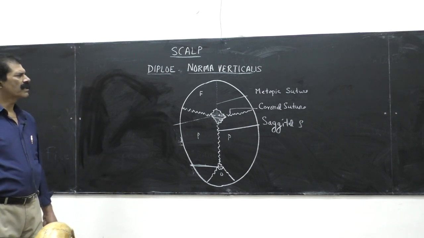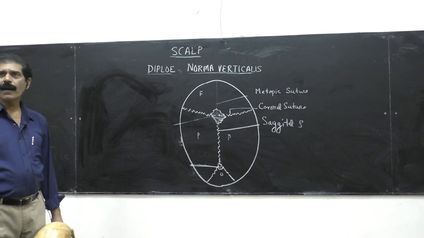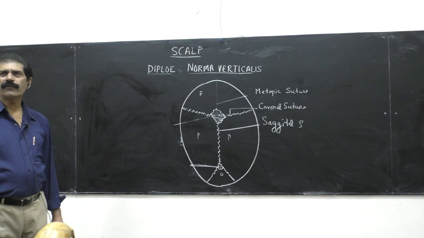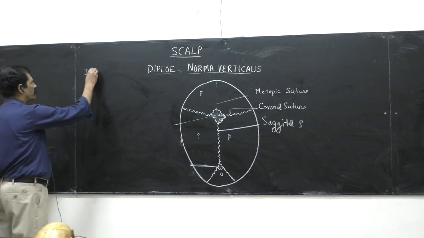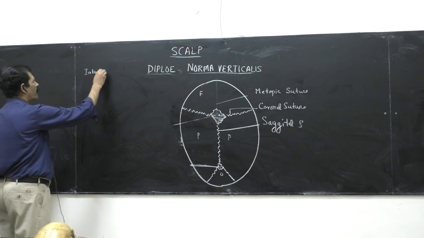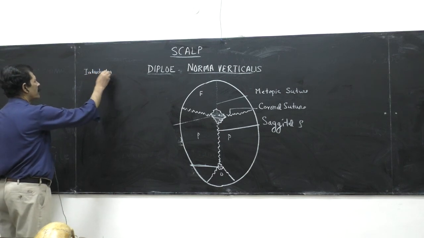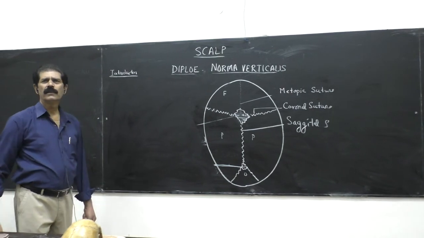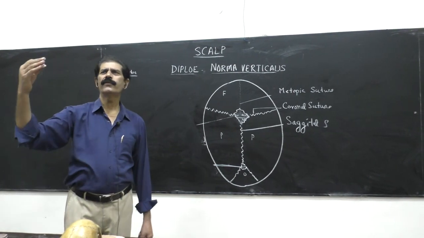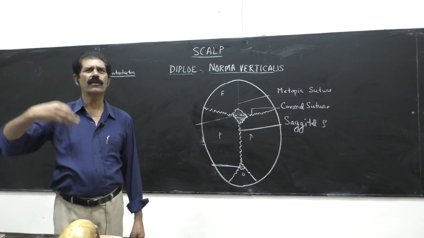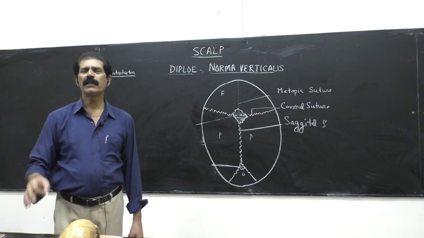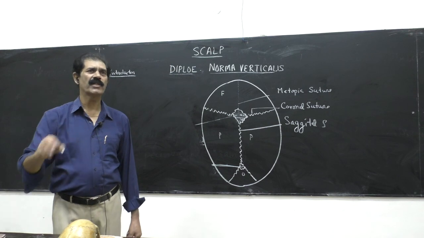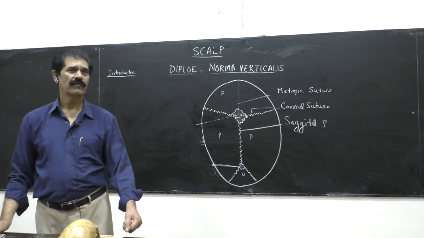So if a question comes, write a short note on the bregma. Any theory paper you are writing, any answer of any theory question, first your heading should be introduction. In the introduction you have to write down 3-4 lines about a vague idea of what is going to be written, or what is bregma, what is anterior fontanella. Nothing clear, but you have to fill 3-4 lines.